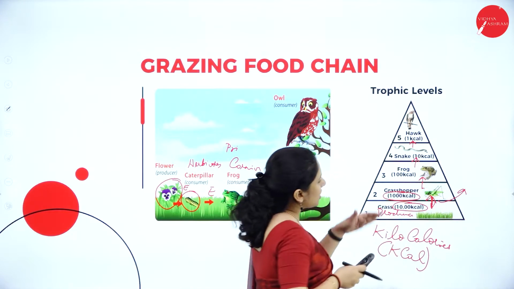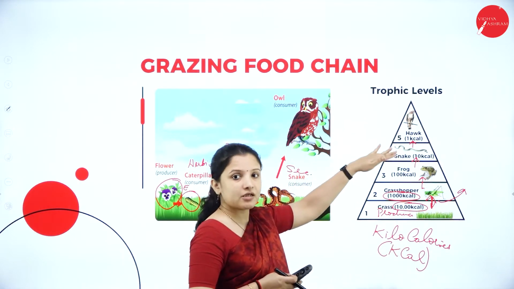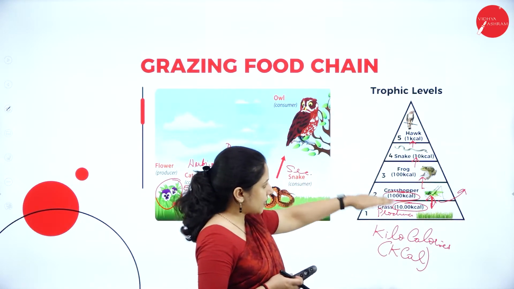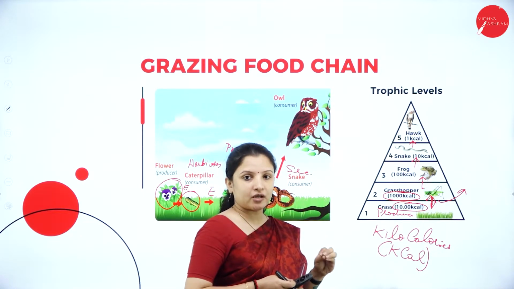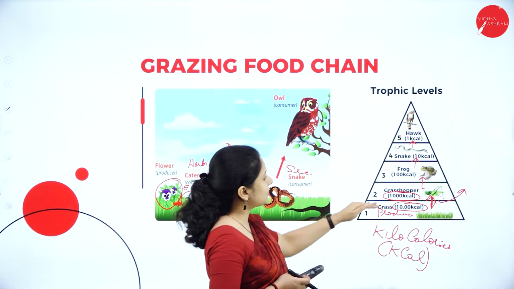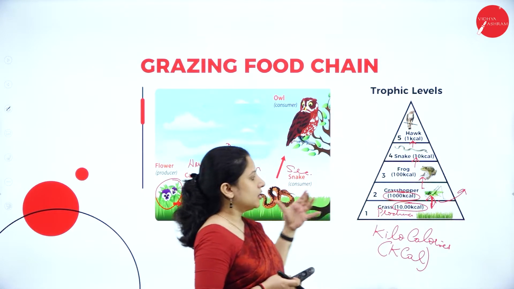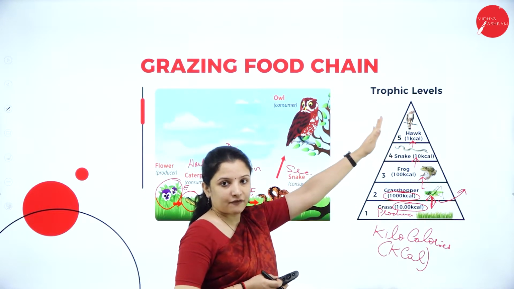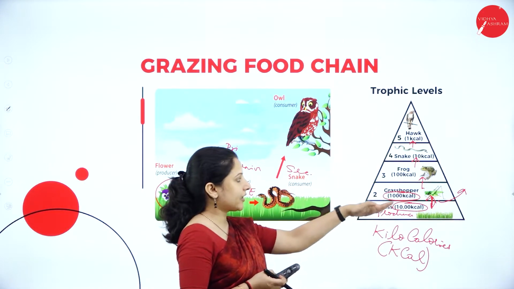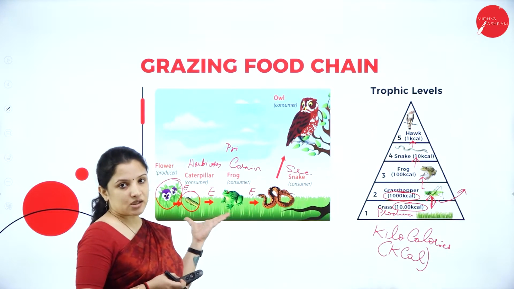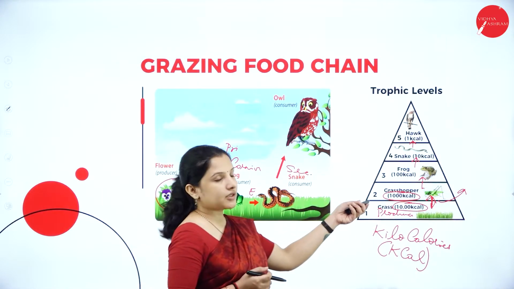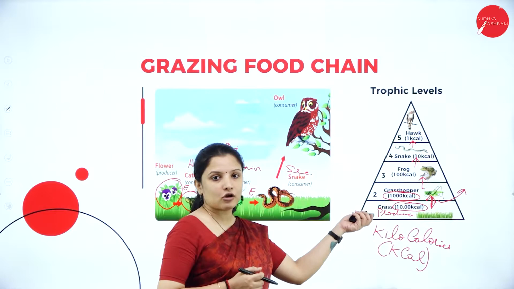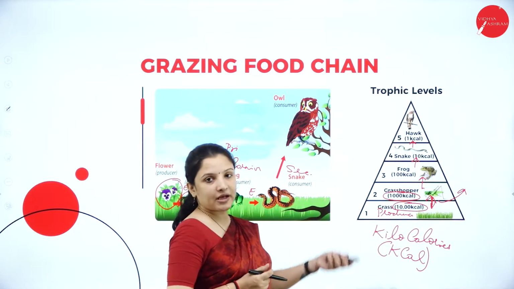So that is how in each trophic level, the energy going from one trophic level to the other, the amount of energy tends to decrease. So this is the trophic level that is shown here. Trophic levels are represented in the form of a pyramid-like structure like this, and the food chain is represented like this, a simple food chain. So this is an upright pyramid, the ecological pyramid.